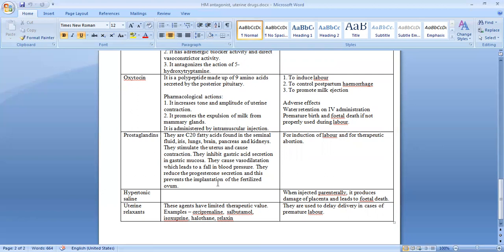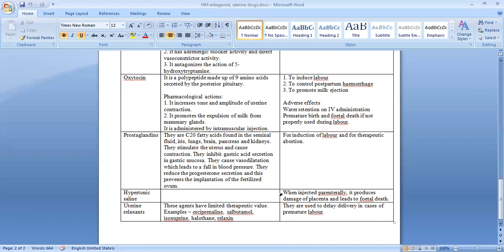So hypertonic saline can be used to cause uterine contractions and when this saline is injected parenterally in large doses, it will damage the placenta, and because of that there will be fetal death. So it was being used in the past also to cause abortions.